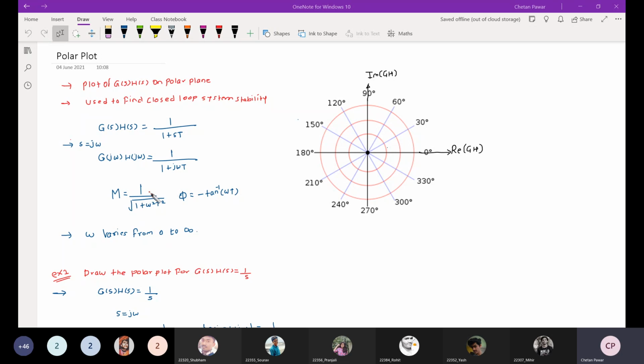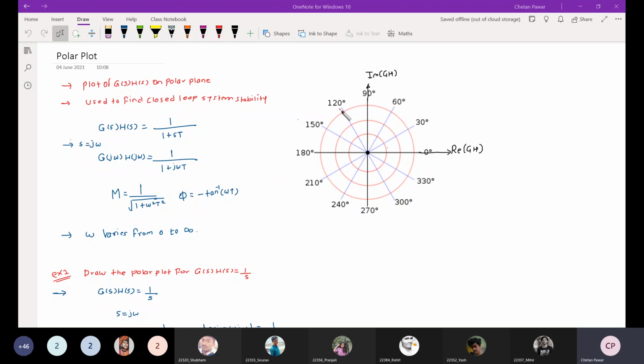Now after finding these formulas for magnitude and phase, in the polar plot we vary omega, that is the frequency, from 0 to infinity, and we observe the change in GH. We plot it on this particular polar plane.